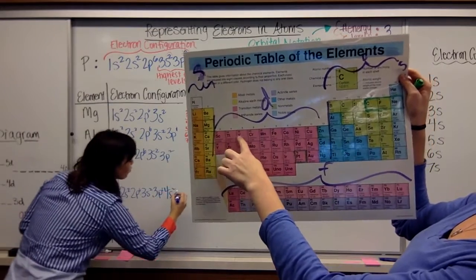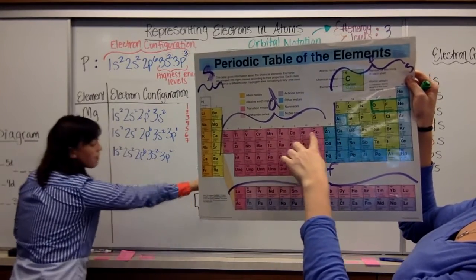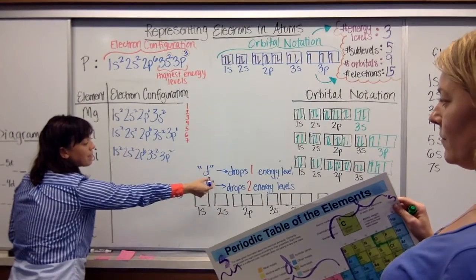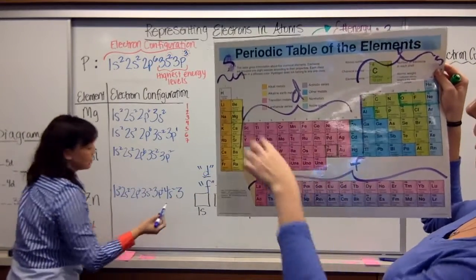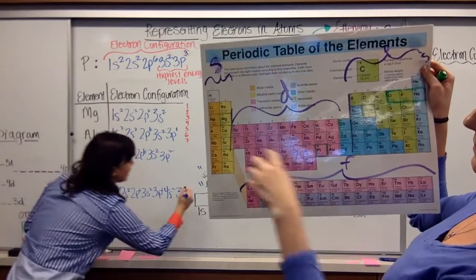And then 3d, because remember, D actually drops down 1 energy level. So this entire block right here drops down 1.